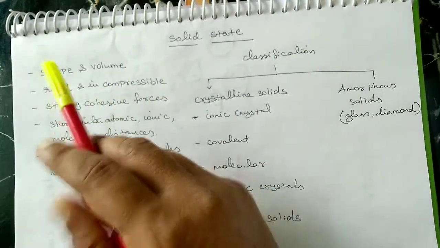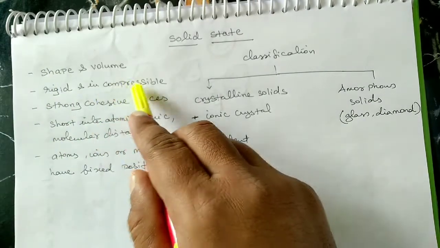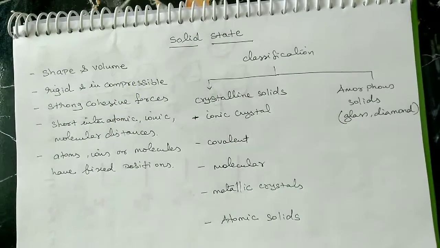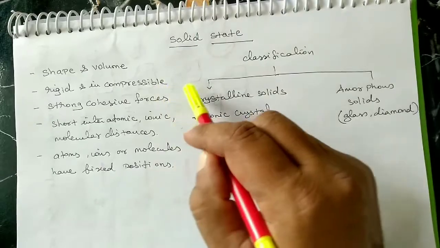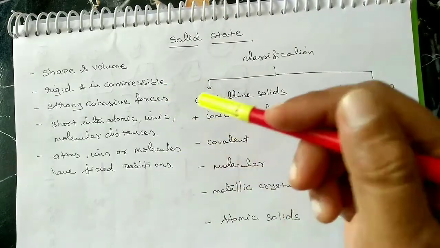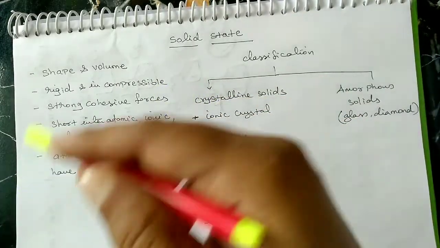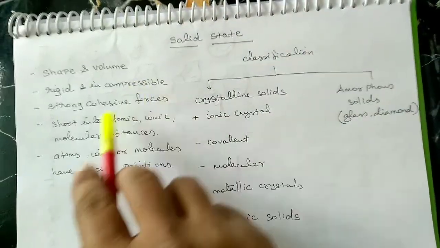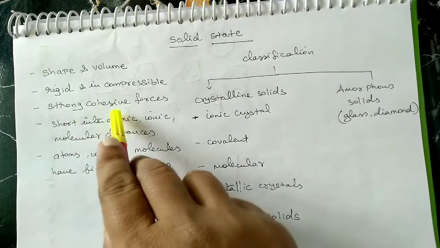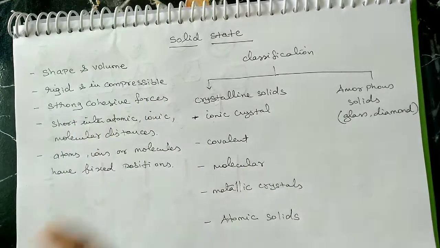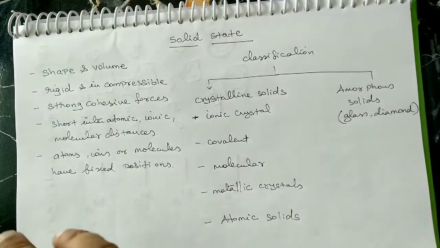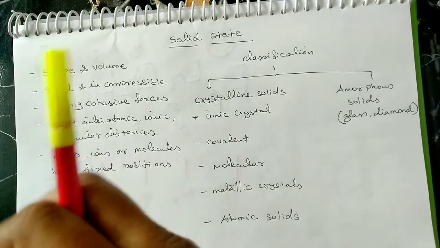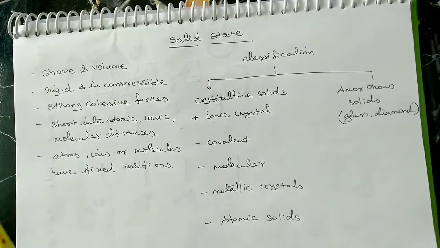It is rigid and strong, and it has incompressibility. Incompressibility is nothing but no change in volume if any pressure is applied. If you apply any pressure, the volume does not change. That is called incompressibility. And solids have strong cohesive forces. Cohesive forces are nothing but interatomic forces. In a solid there are so many atoms, and the atoms are attracted to each other. That is called interatomic forces.